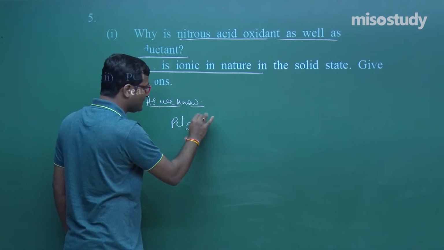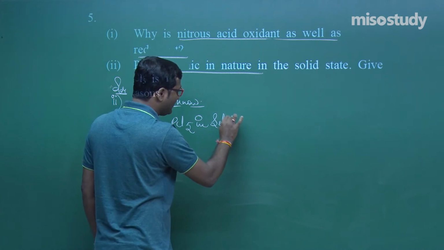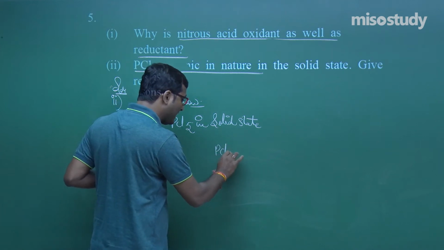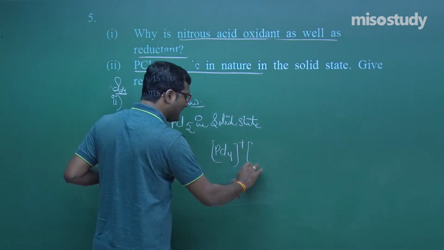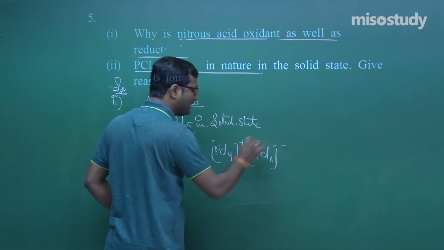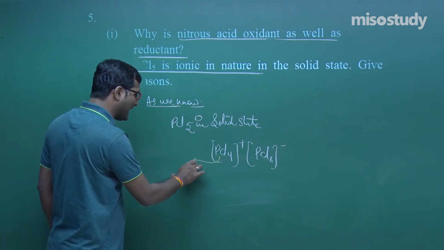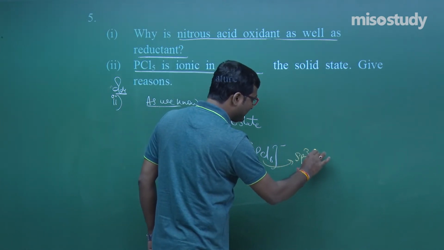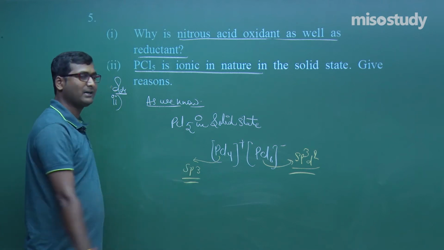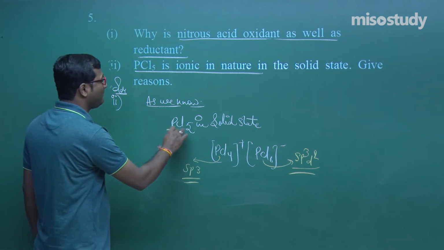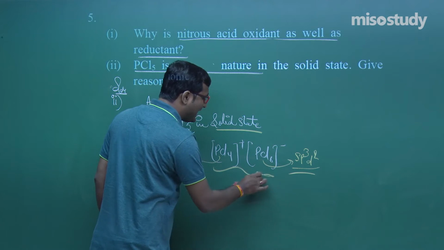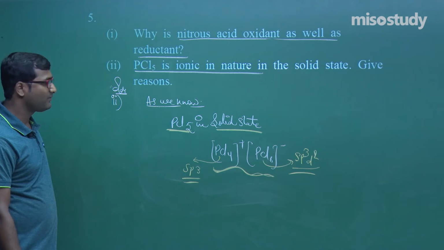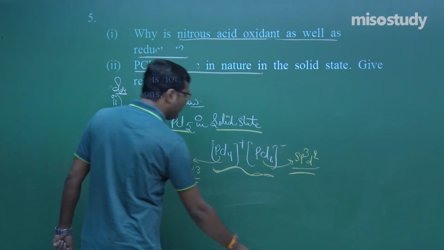As we know, PCl5 in solid state exists in two forms, PCl4+ and PCl6-. That is a tetrahedral cation and an octahedral anion. Again I am repeating, tetrahedral cation and octahedral anion. So we can say PCl5 in solid state acts as an ion, that is, it is ionic in nature. Clear, my friend? Yes, sir, completely.